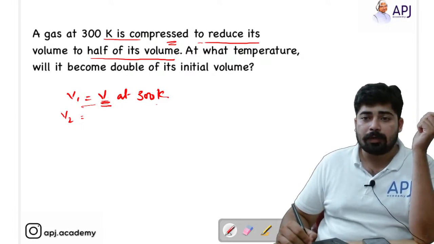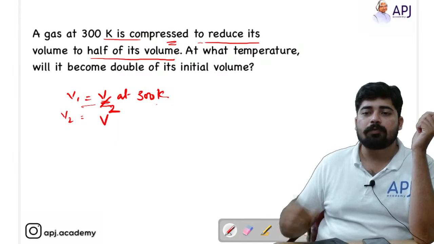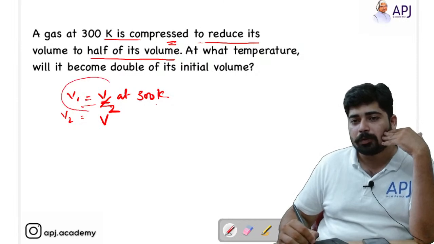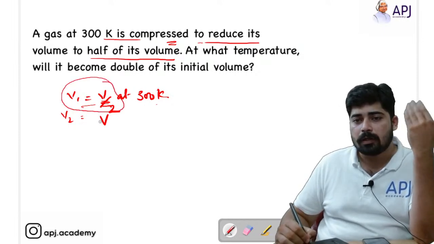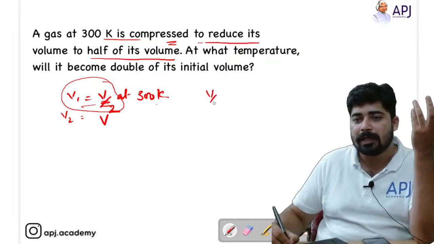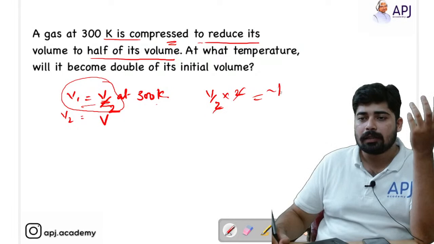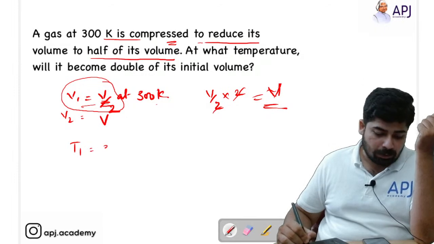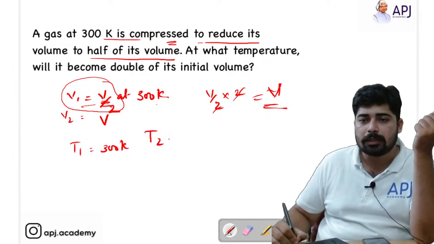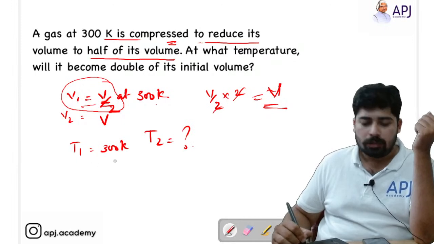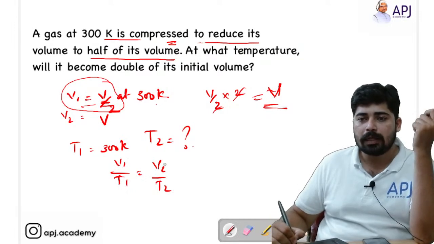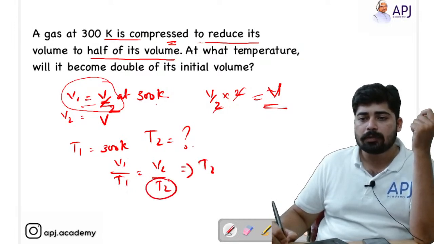So let's take V1 is equal to V by 2 and V2 is equal to V. That's what the mistake has happened. Initially the volume was V by 2, and if it is doubling, V by 2 into 2, the doubled volume is equal to V. So temperature T1 is equal to 300 Kelvin and T2 is what we have to find out. We know that V1 by T1 is equal to V2 by T2. So T2 is equal to V2 T1 by V1.